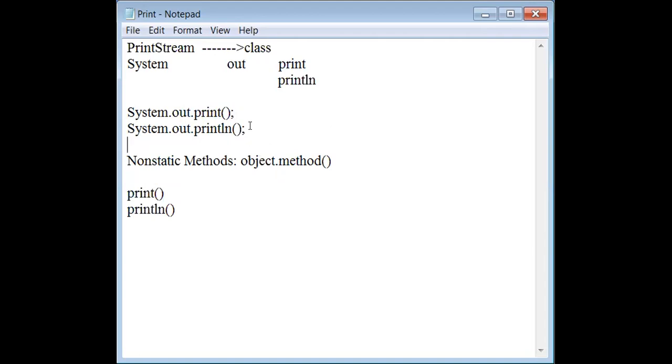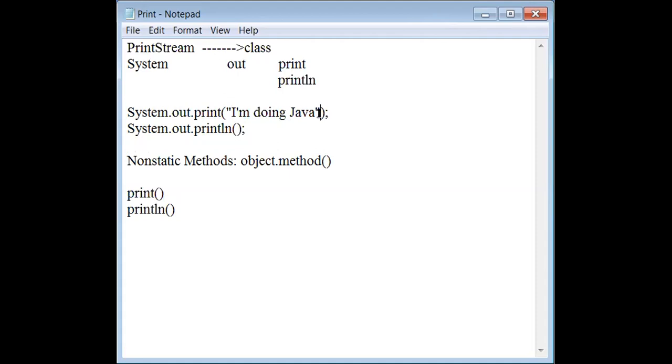For example, what is the purpose of the print and println methods? Very simple. The methods present in Java classes are all very simple, you can easily understand. To print, after all, what we have done in the past application: I just printed one message. I am doing Java, that's it. So whichever message you want, internally you are putting some double quotes and typing it. I am doing Java. That's what I have done.